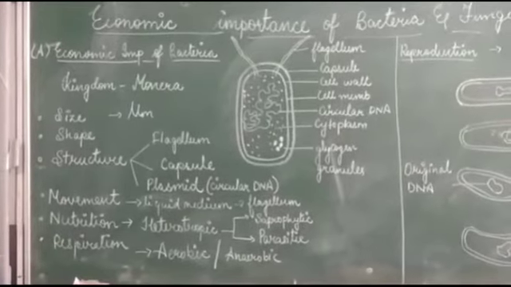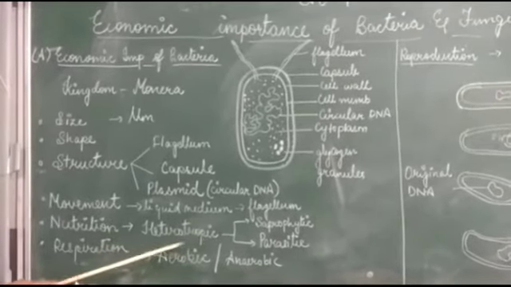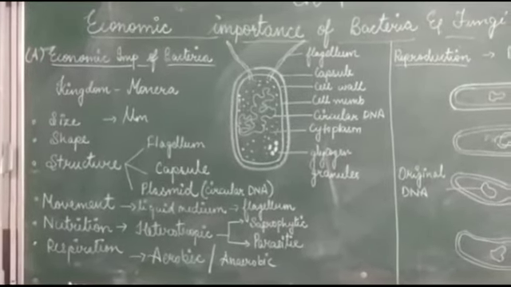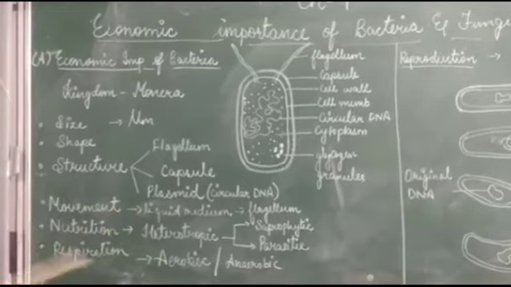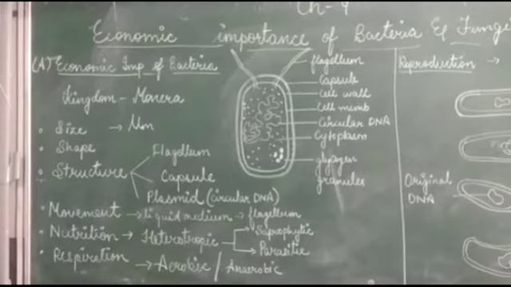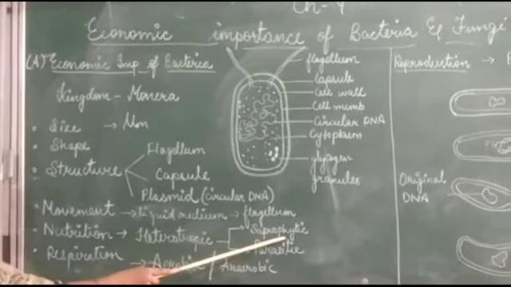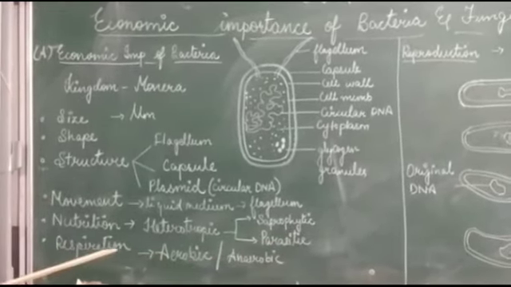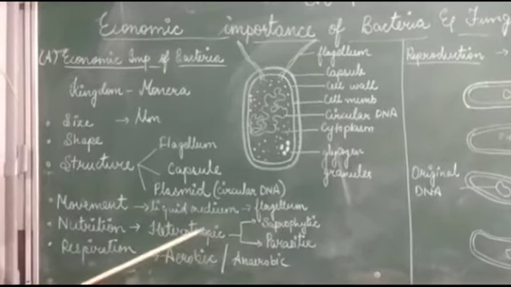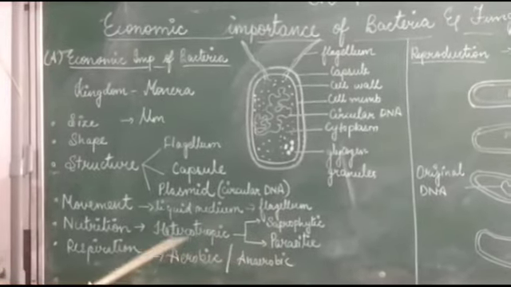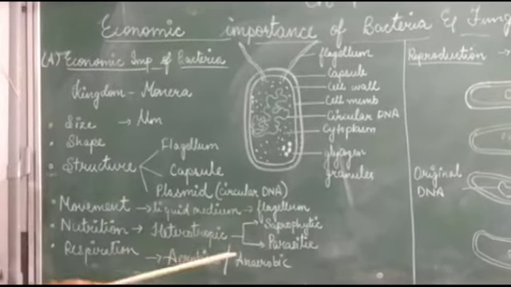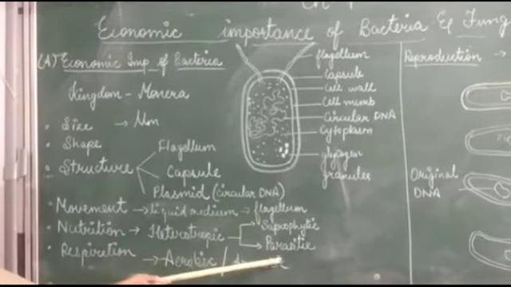The mode of nutrition in bacteria is heterotrophic. Heterotrophic means the bacteria cannot produce its own food like plants. It has to obtain food from other sources. In heterotrophic also, there are two types. One is saprophytic, one is parasitic. Saprophytic means the bacteria is obtaining its nutrition from dead and decaying organisms. Whereas in the parasitic mode, the bacteria is obtaining its food from its living host. It will be present inside a human body or an animal body and derive the nutrition from there.